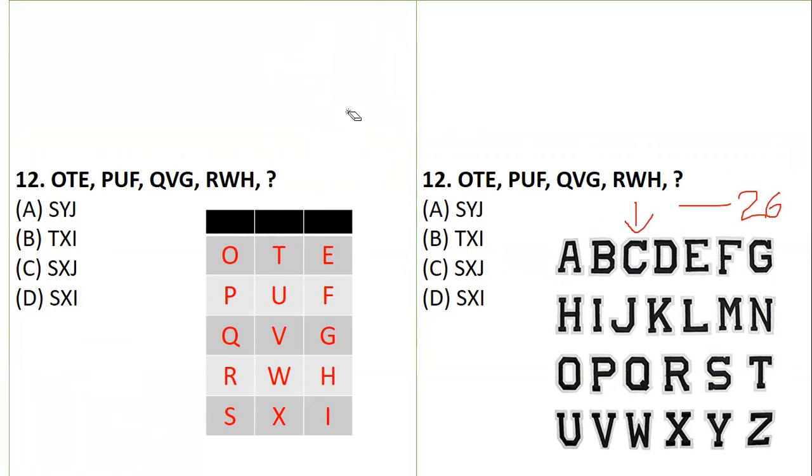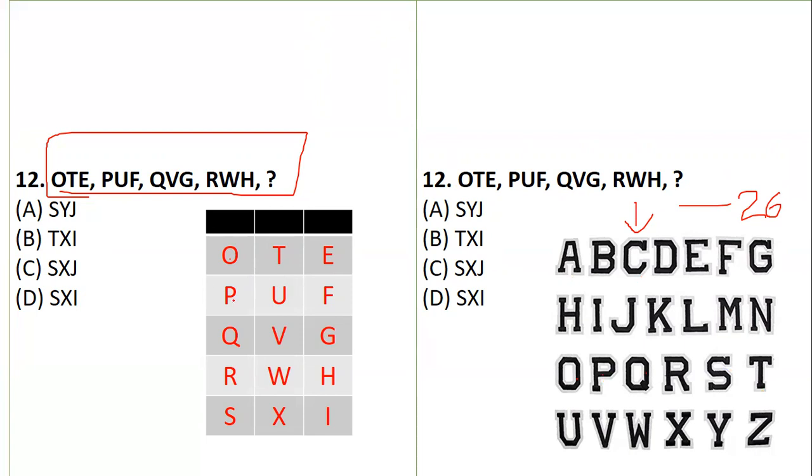You can follow whichever technique you use to reach the answer quickly. The technique I follow is to list the alphabets in a table format, horizontally and vertically, so it becomes easier to see. Horizontally, O, 1, 2, 3, 4, 5, then T, then E. Sometimes it matches, but there is no consistency.